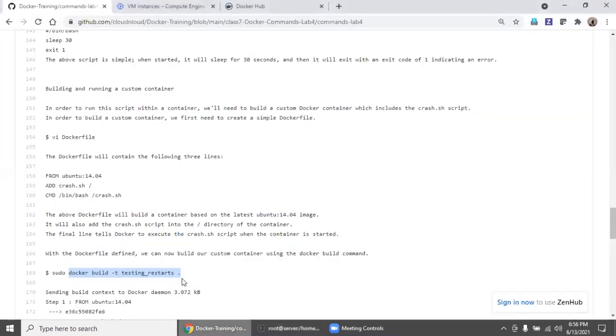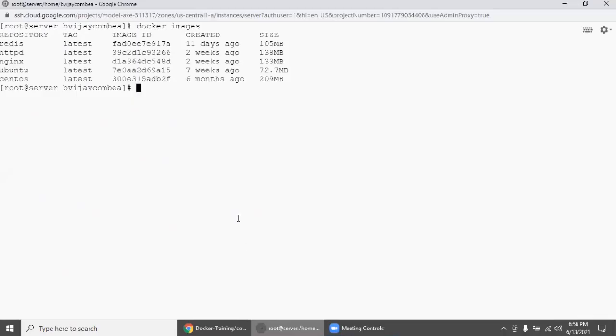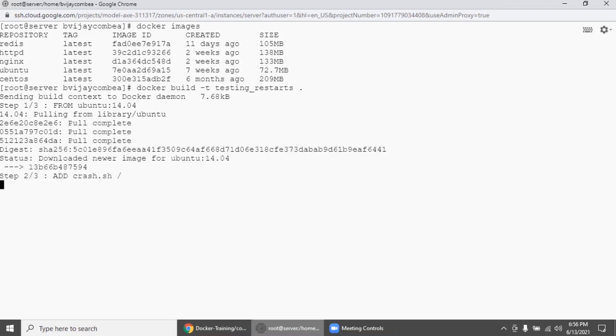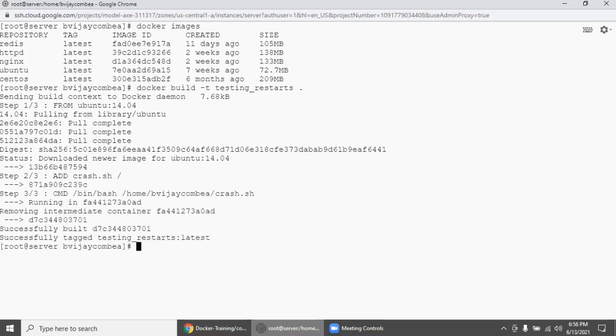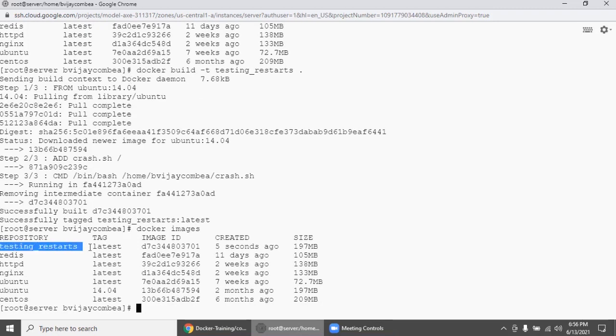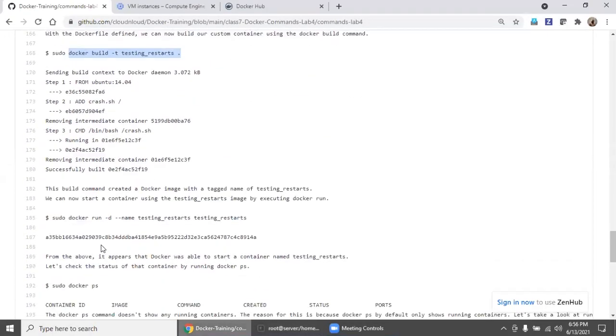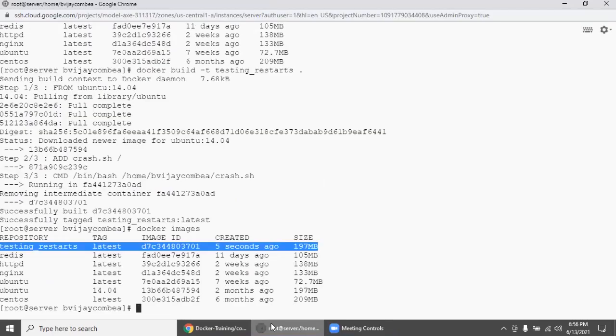So what we are going to do is build the image, right? The dot means the Dockerfile in the current directory, with the name testing_restarts. So let's check. It is downloading Ubuntu and it is adding the crash.sh script. So now docker images. See here, an image got created, correct? So now we will go back here. The image got created. Now using that image, we are going to create some containers.